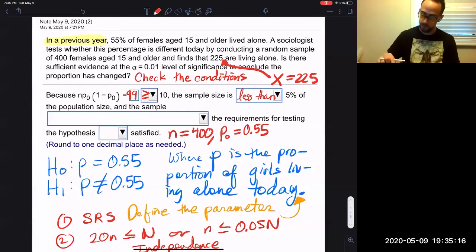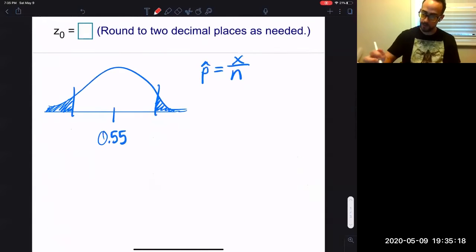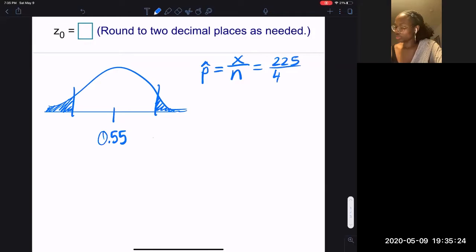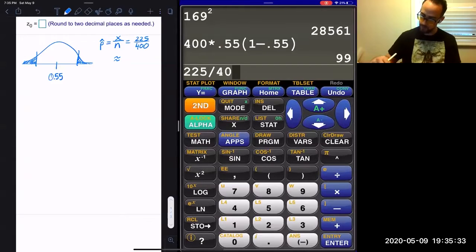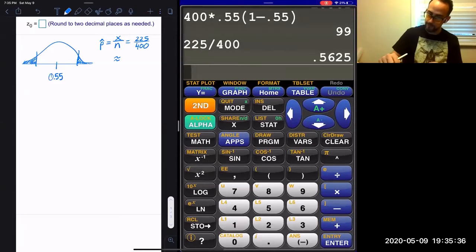So if I go down here, I'm going to say that this equals 225 over 400. Okay, so what is this equal to? 225 divided by 400 is about 0.5625.